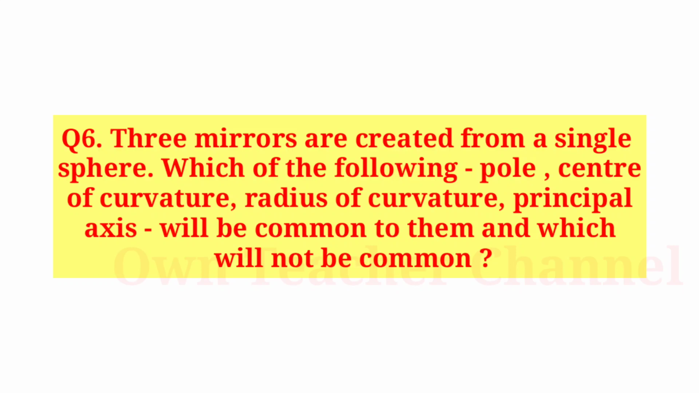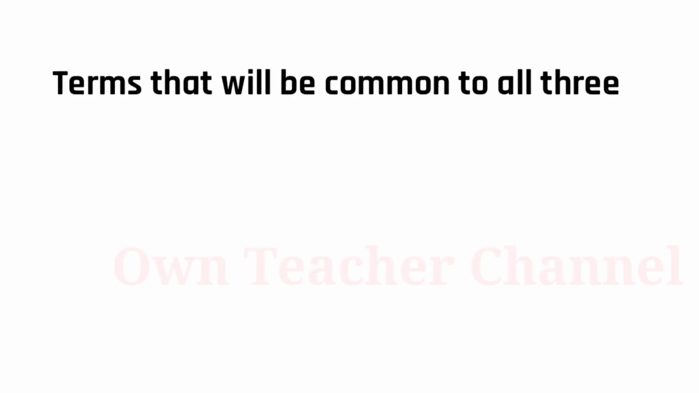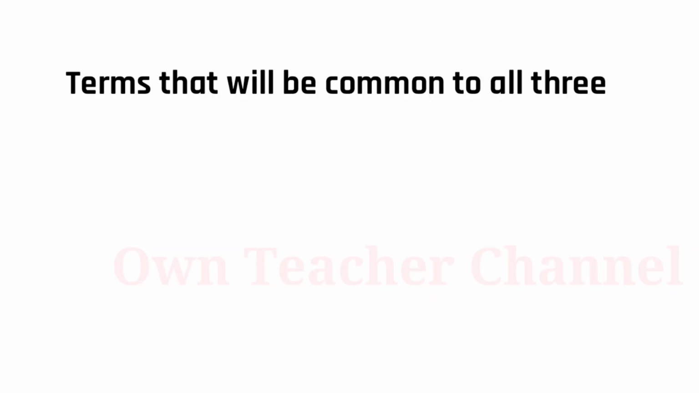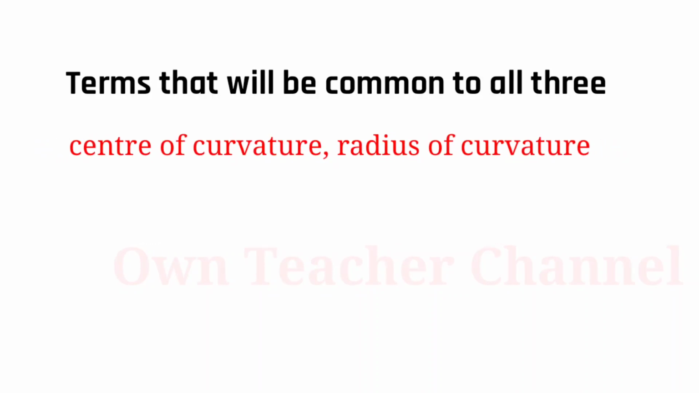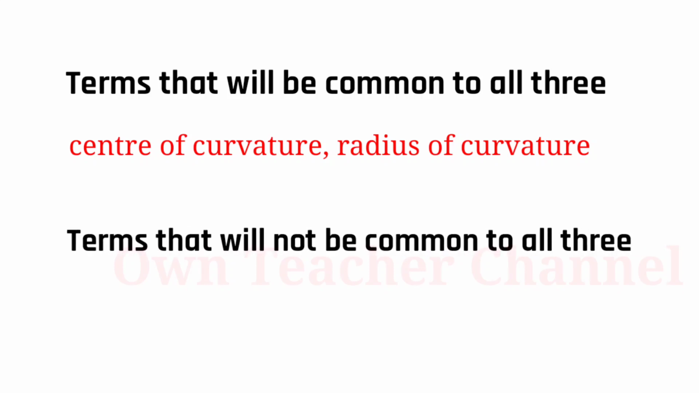Question 6. Three mirrors are created from a single sphere. Which of the following: pole, center of curvature, radius of curvature, principal axis, will be common to them and which will not be common? Terms that will be common to all three are center of curvature and radius of curvature. Terms that will not be common to all three are pole and principal axis.